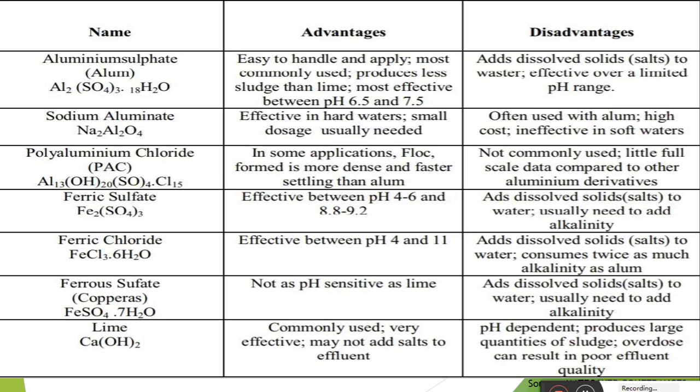It is very effective and may not add salt to the effluent, but the disadvantage is that lime is pH dependent and it produces large quantities of sludge. Overdose can result in poor effluent quality. So these are the disadvantages of the lime.